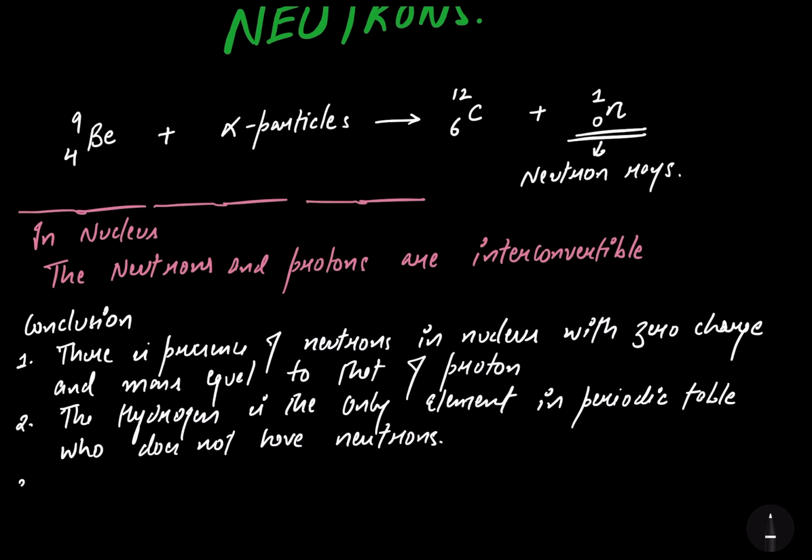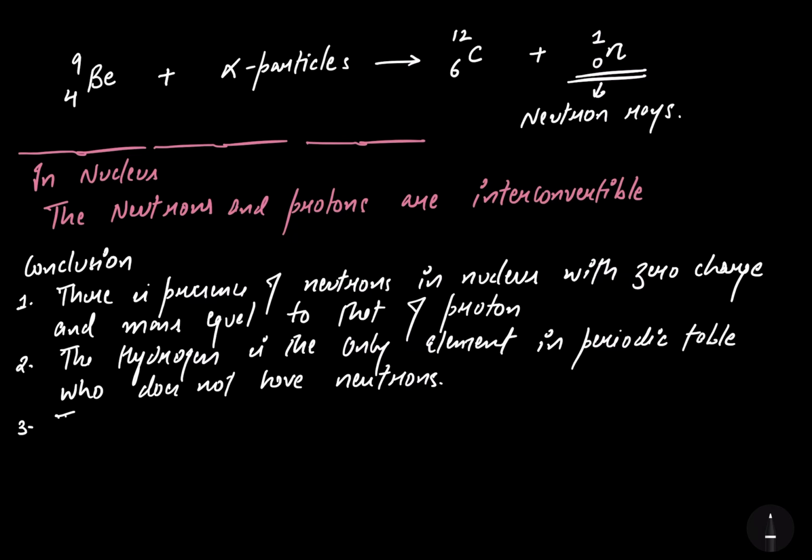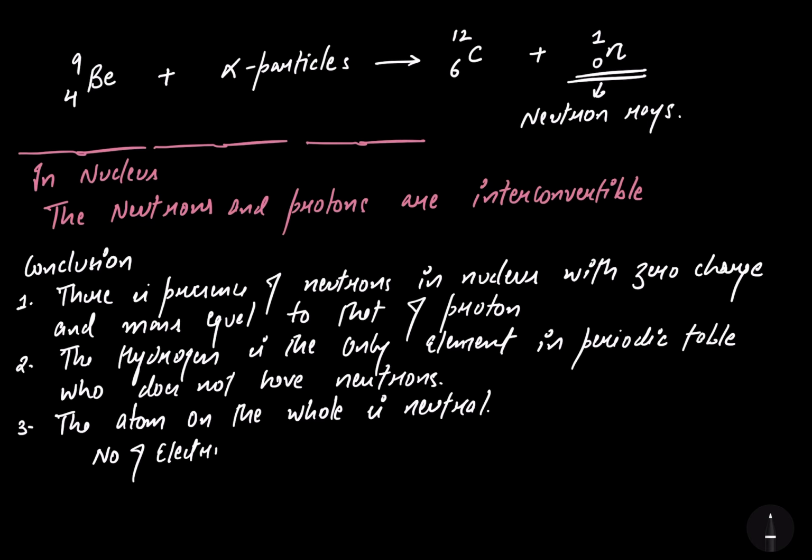Now, the third point is that the atom on the whole is neutral. That means the number of electrons will always be equal to the number of protons, and the number of electrons or the number of protons is called atomic number. It is signified like Z.